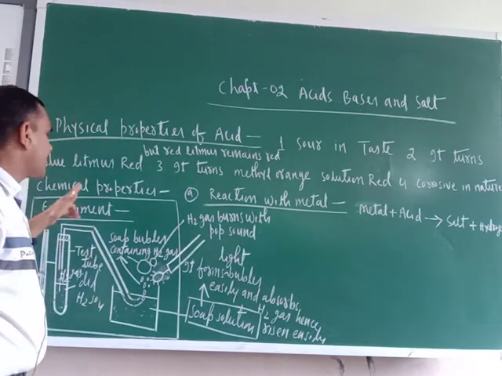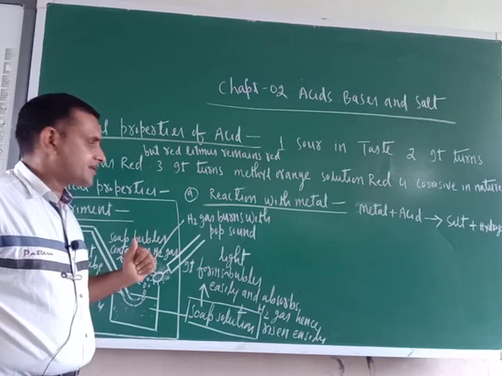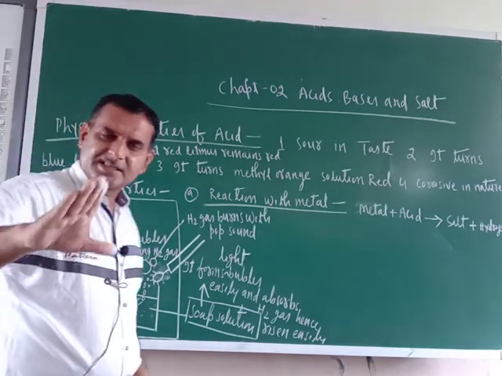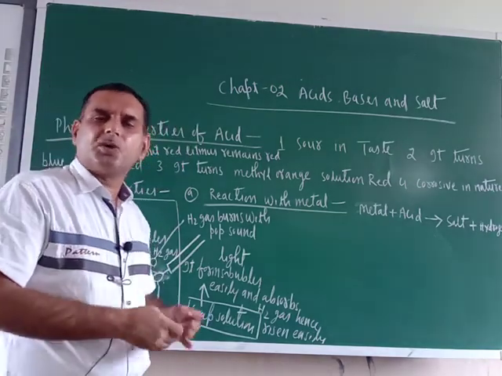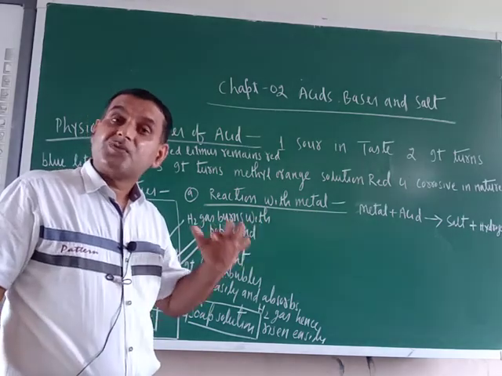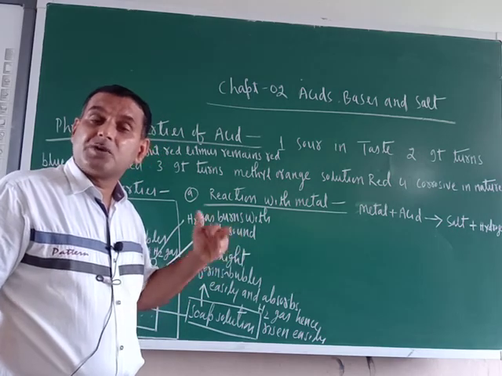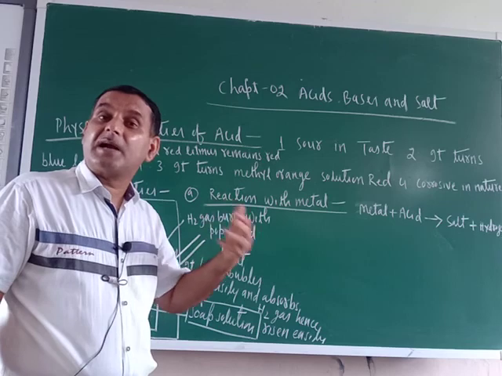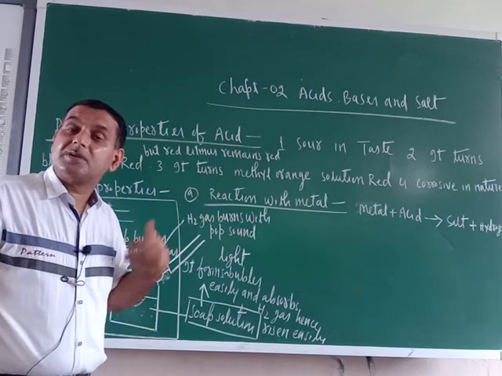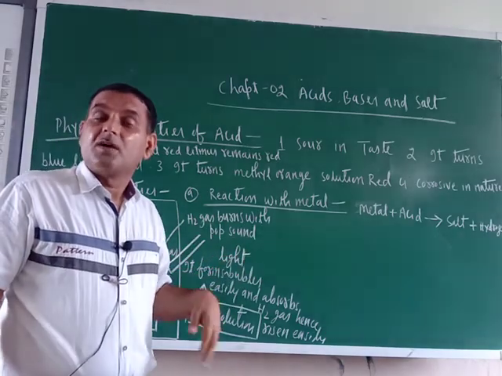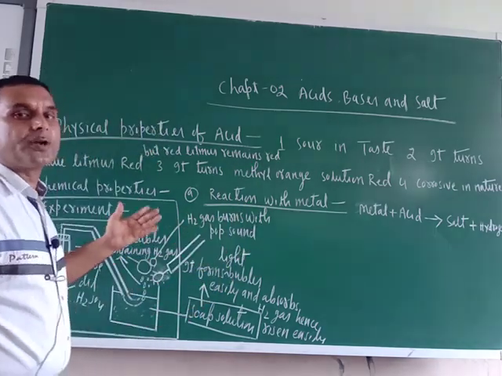Now let us move towards the chemical properties of the acids. As far as the chemical properties of the acids are concerned, we have to discuss the chemical nature of the acids. There is a separate topic in this unit only; separately we will discuss the chemical nature of the acid. But here I am going to discuss how acids react with metal, how acids react with carbonate and bicarbonate, how acids react with the metal oxides, and what is the electrical conductivity of acids. Those chemical properties of acids I am going to discuss here.